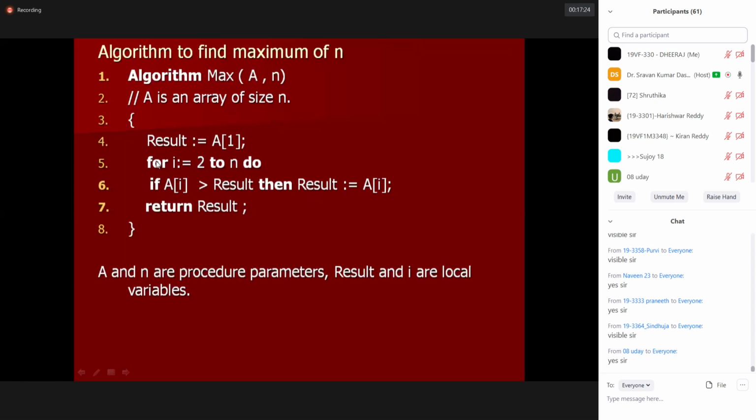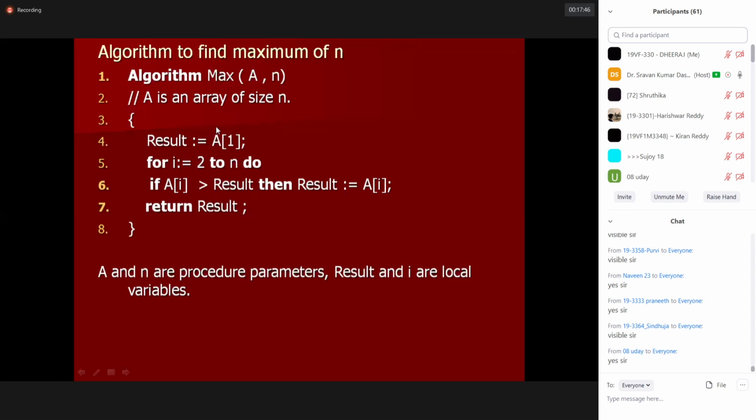So checking this condition, this for statement, 2 to n. 2 to n means what? Except one, the rest of the n. This step will be executed n minus 1 times. For each of the n minus 1 times, it will check this condition. So this statement will also execute that many times. And finally, if any such case is there, the result will be updated. Okay. Finally, return result, this will execute only once.